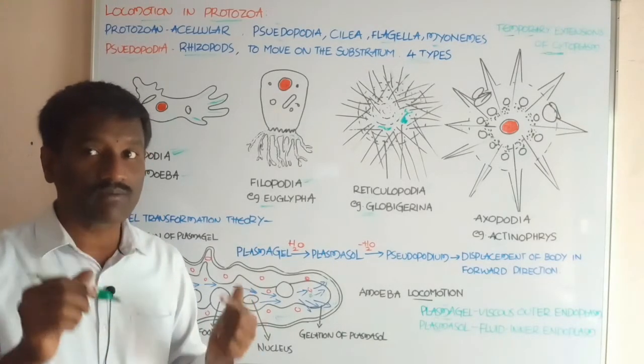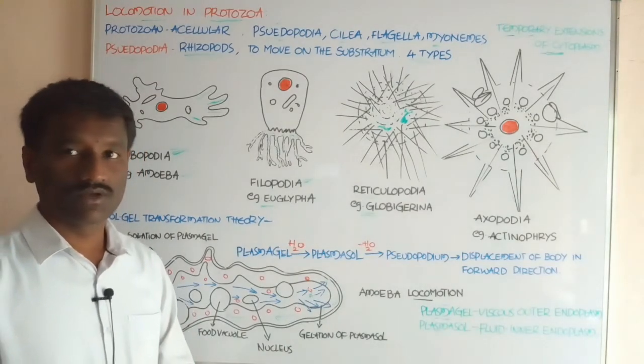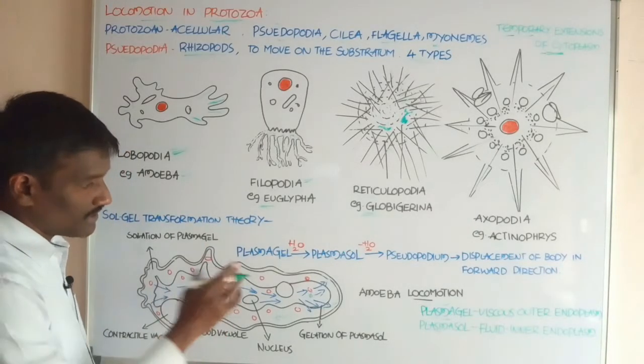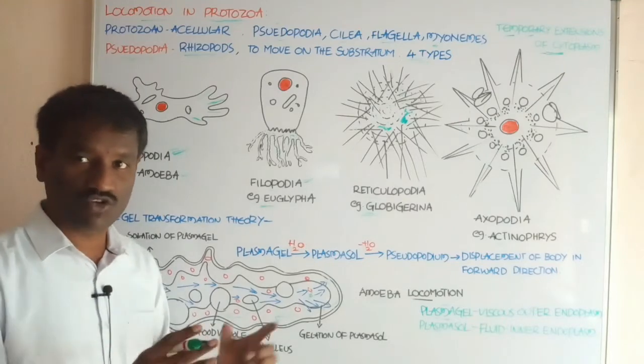This theory is advocated by the scientist Hyman. Students, it explains locomotion in amoeba.